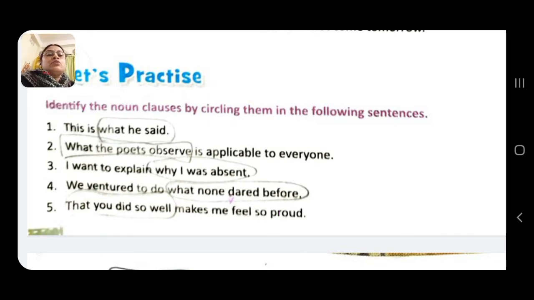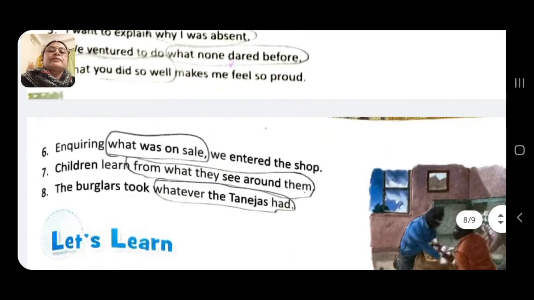That you did so well makes me feel so proud. That you did so well is the subject to the verb makes, and that you did so well is the subordinate noun clause. Enquiring what was on sale, we entered the shop. We entered the shop is the main clause. Enquiring what was on sale is the subordinate clause, and this is the subject part of the sentence, so it will be noun clause.